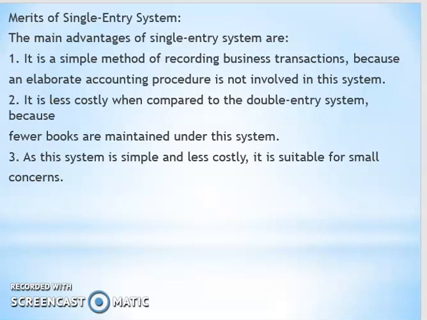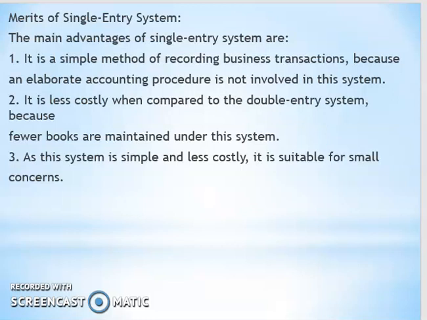The double entry system is a complete, scientific, satisfactory and reliable system of accounting, because both the aspects of each and every transaction are recorded. On the other hand, the single entry system is incomplete, unscientific and unsatisfactory, because each and every transaction is not recorded.